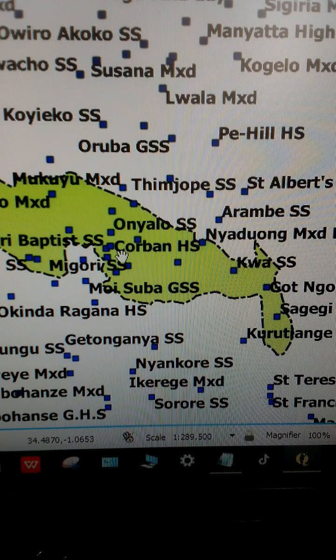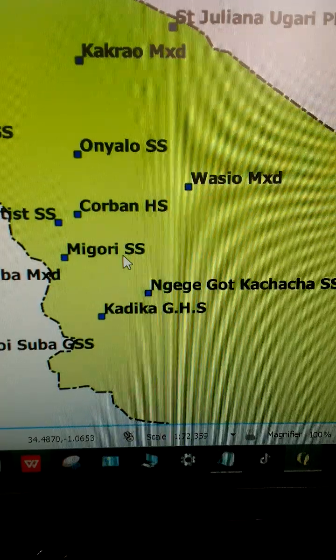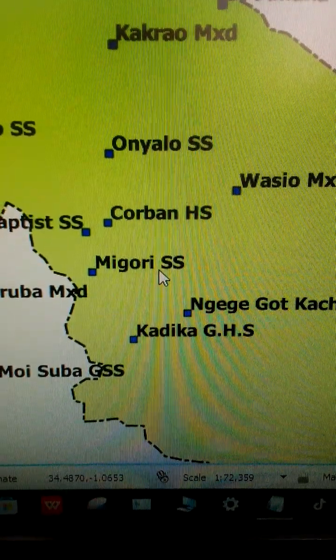For me to be able to identify the schools and the locations, I need to zoom in. I need to increase the scale of the map, all right? Now I'm able to see or rather identify the schools and their positions.